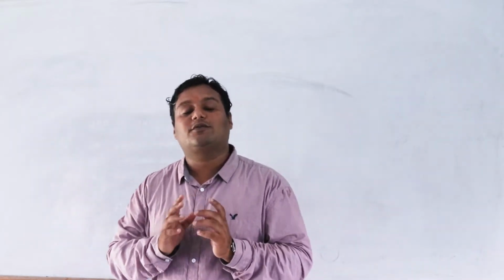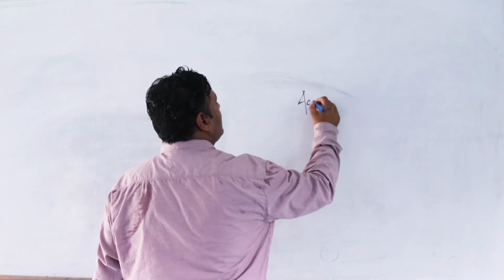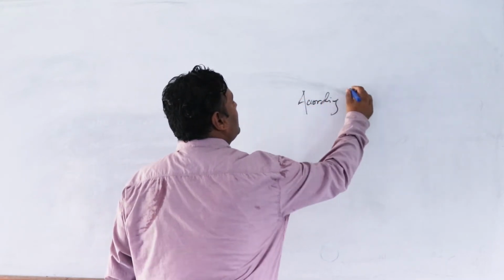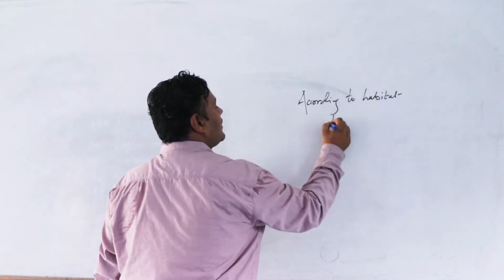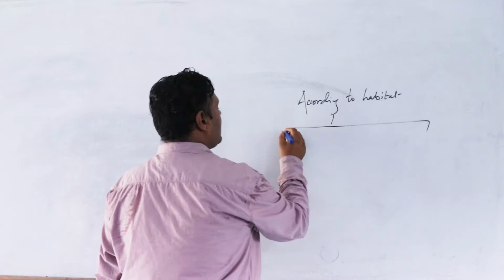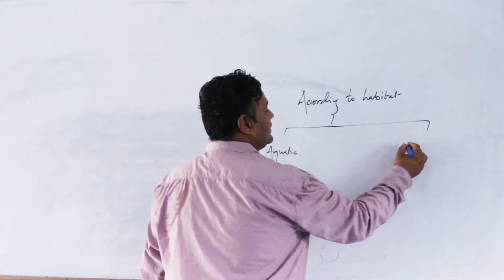Those plants which grow on land are called terrestrial plants. Now, according to habitat, aquatic and terrestrial.